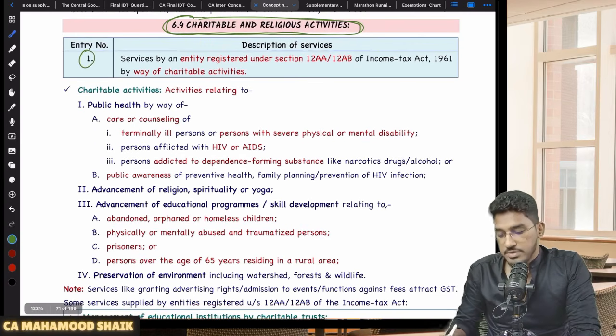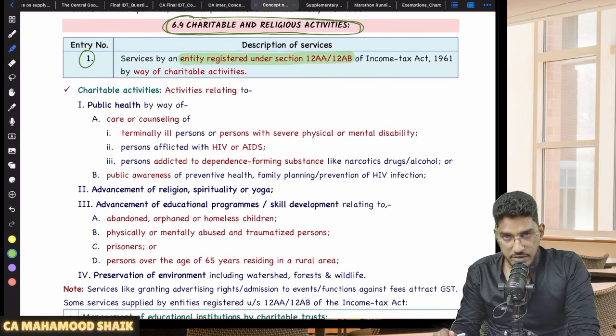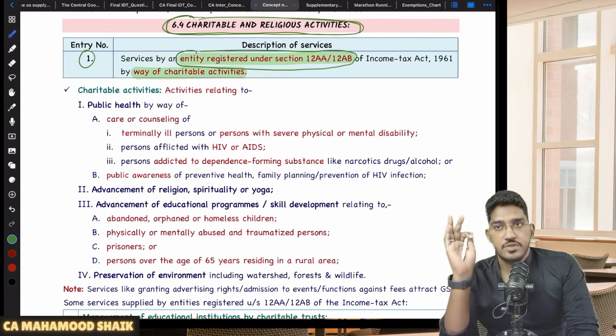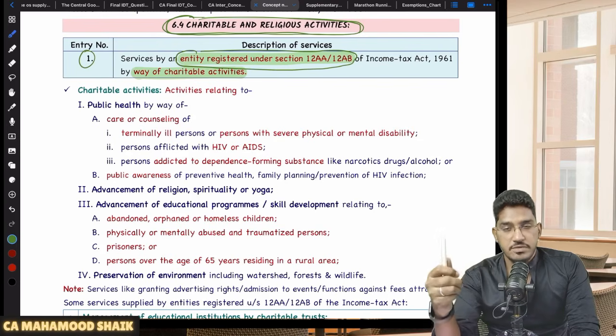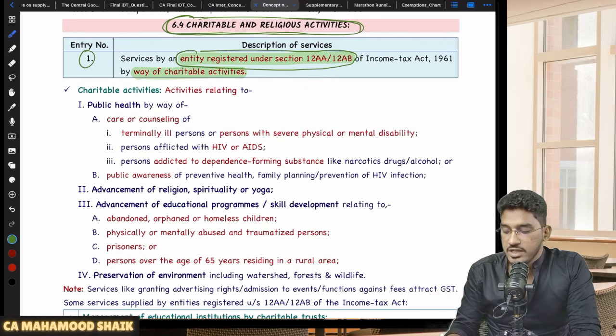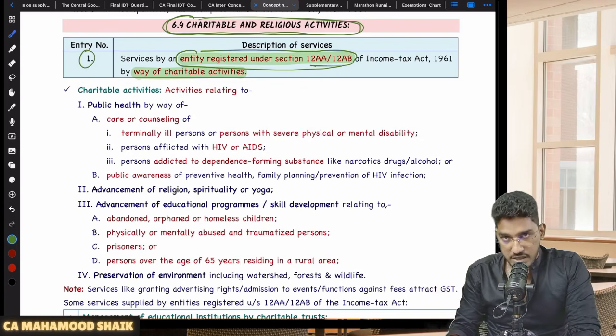The first exemption here: services provided by an entity registered under 12AA or 12AB of the Income Tax Act, whatever activities they are doing which fall under charitable activities. In order to qualify for exemption under this entry, two conditions are required to be fulfilled. Number one, that entity must be registered under 12AA or 12AB of the Income Tax Act. Sir, I am an entity not registered under 12AA or 12AB. Will I become eligible for exemption? No. To be eligible, condition number one, you must be an entity registered under 12AA or 12AB of the Income Tax Act.